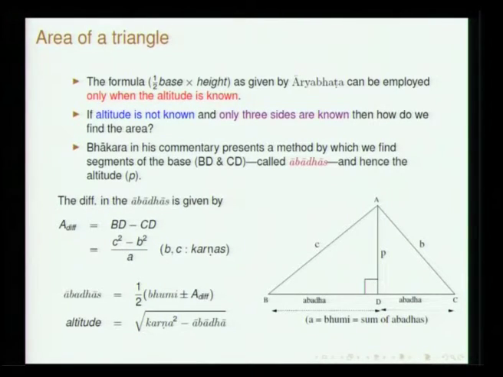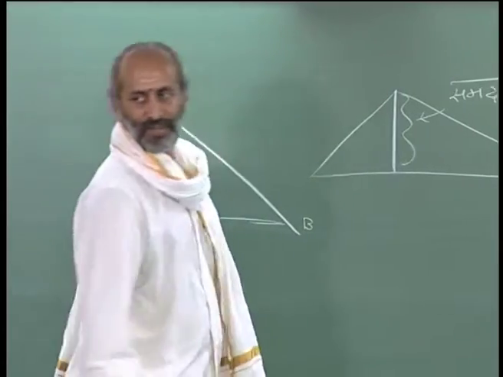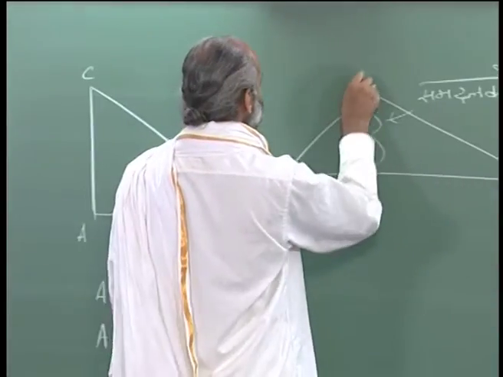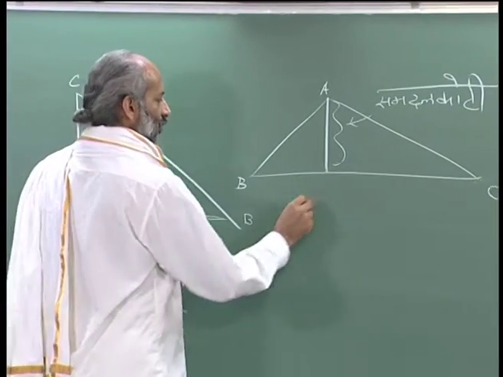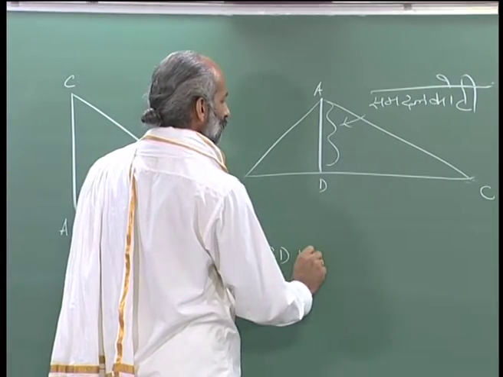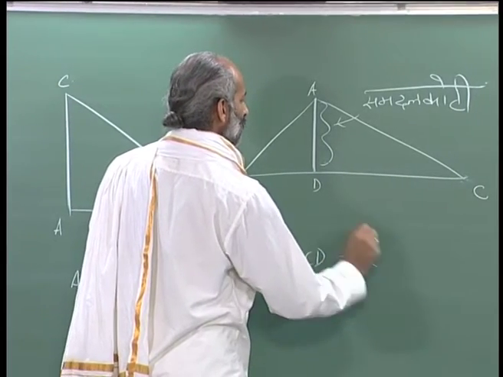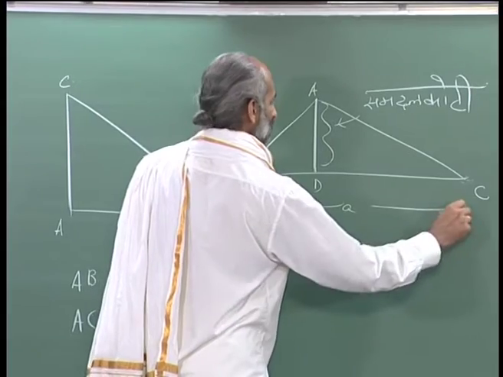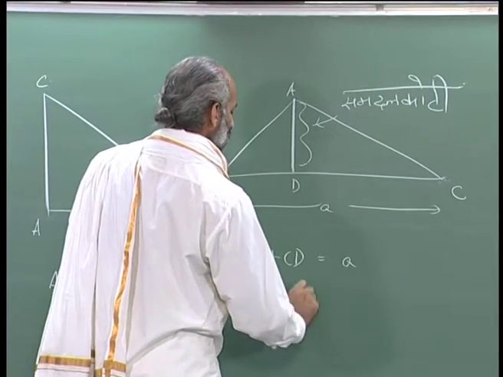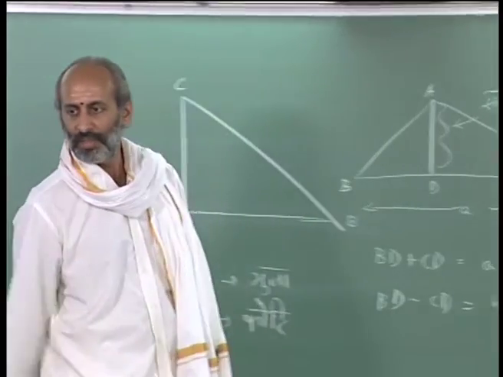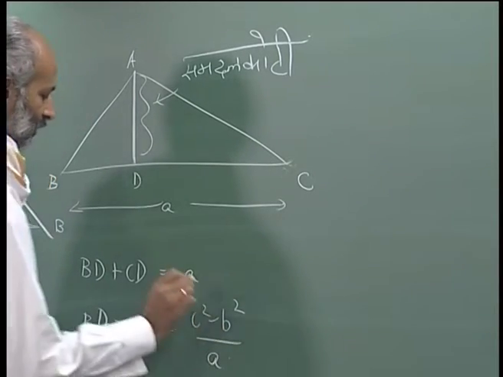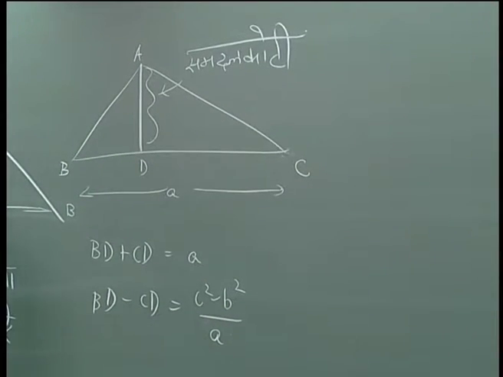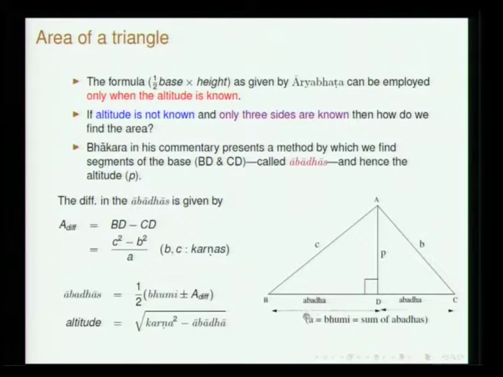So if we have this, in triangle ABC, with D as the foot of the perpendicular, BD plus CD is equal to A, which is known, and BD minus CD is given to be C square minus B square by A. Once we have these two, we just add and subtract, and you have the expression for the two abadhas.